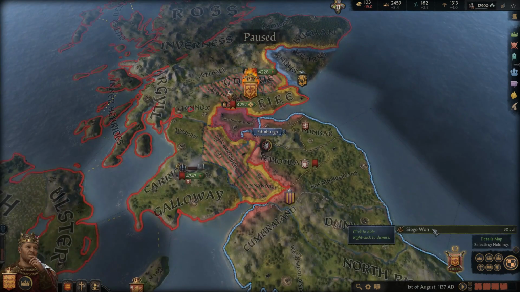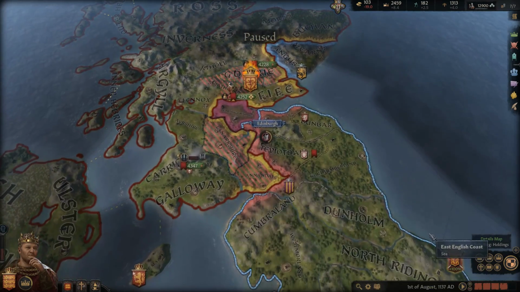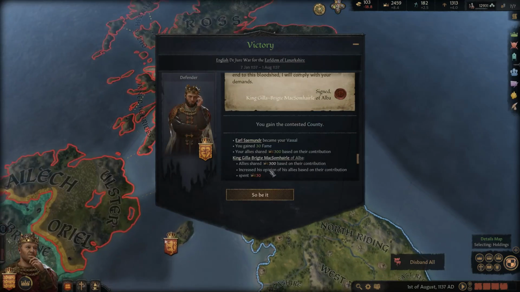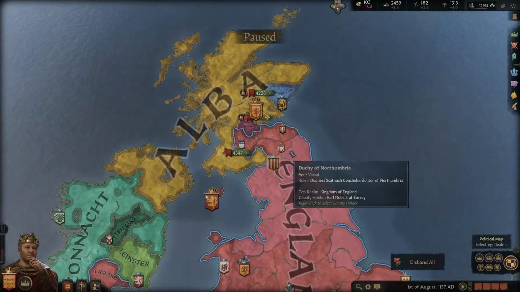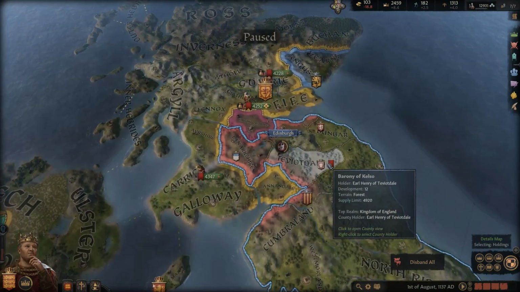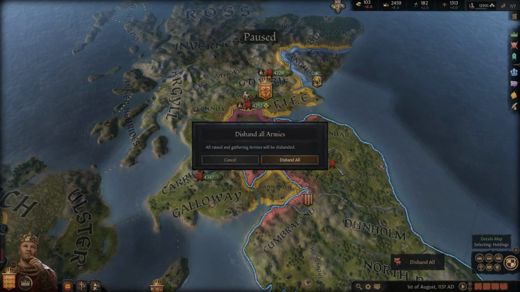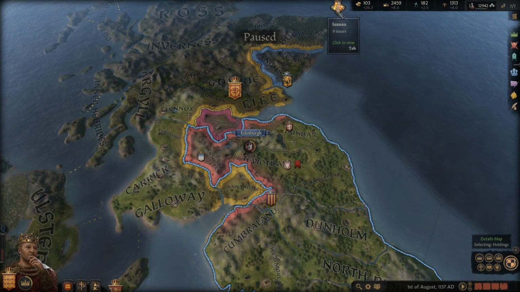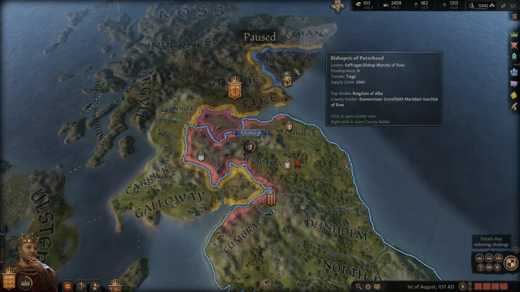Alright, so the war's over. Taking the capital. Got a little bit of money. All that good stuff. So let's go and enforce our demands here. And now we've gained control of another county there. So we want to disband our army in order to declare war again. Again, that's, I don't know. I feel like that's something that's not really necessary in the game anymore.